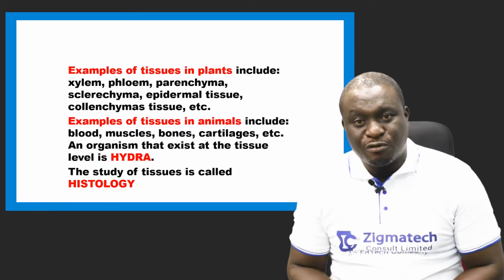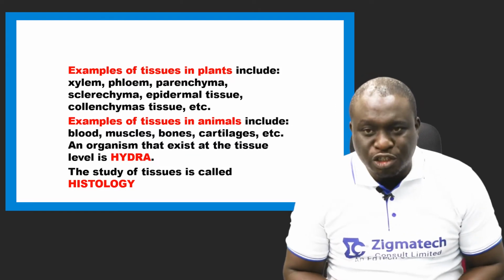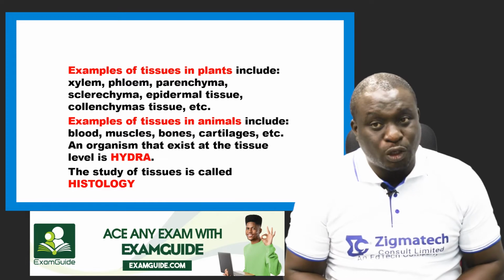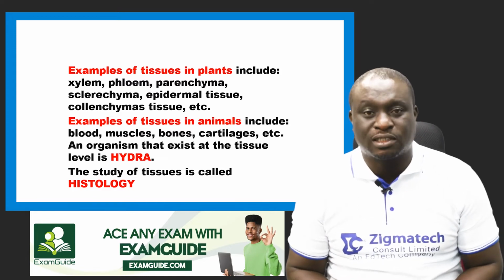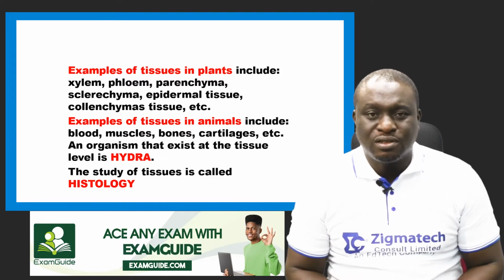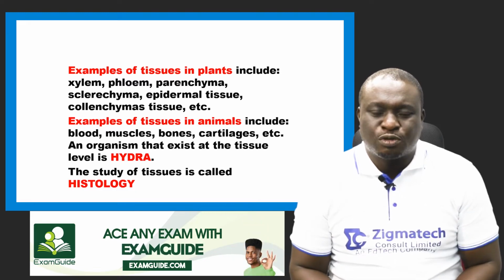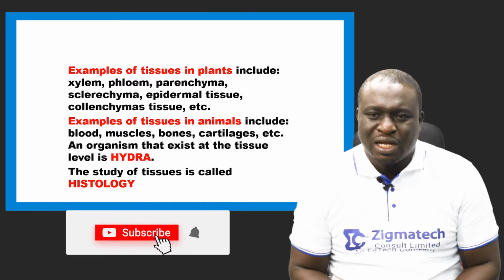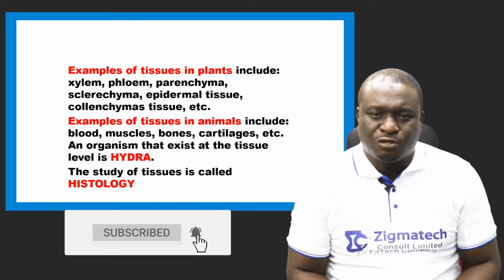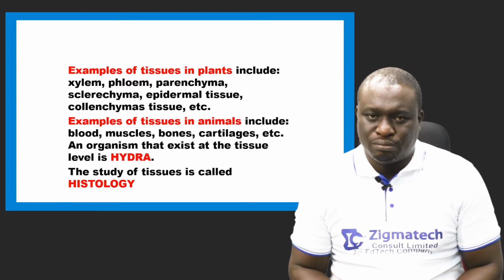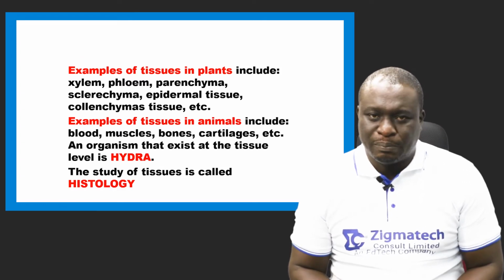The blood, though a fluid, is called a fluid tissue. The blood is also referred to as a fluid tissue. If you look, the blood is made up of cells. We have the red blood cells, the white blood cells, and the platelets. These are groups of cells that come together and carry out the function of transportation. Now, the blood is a transport medium. Okay?